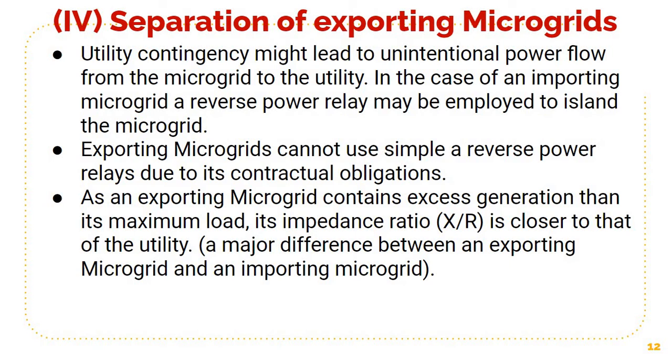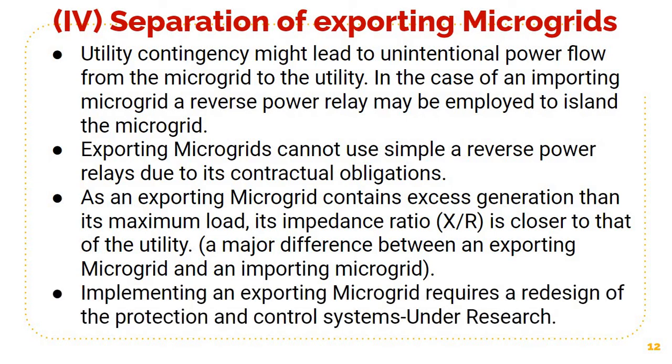So in any exporting microgrid, there will be more generation than its maximum load. So its impedance ratio X by R is close to that of the utility. So this is the major difference between an importing microgrid and an exporting microgrid. So to implement an exporting microgrid, you have to redesign the protection and control systems, and this is under research right now.